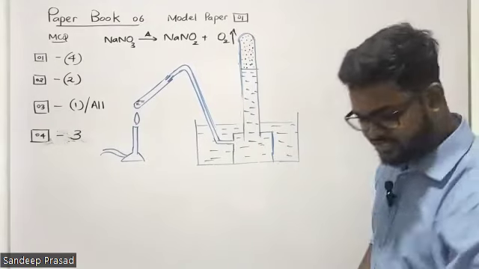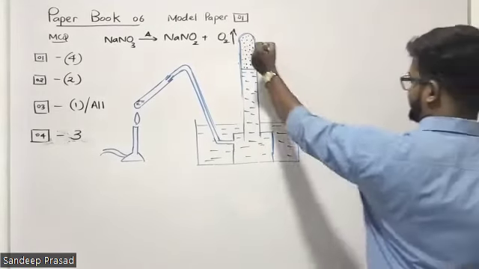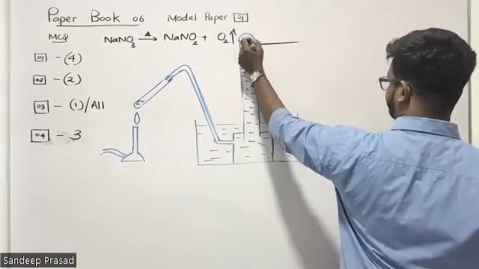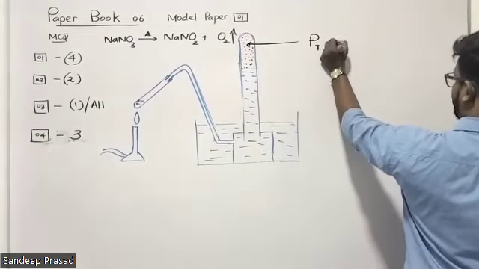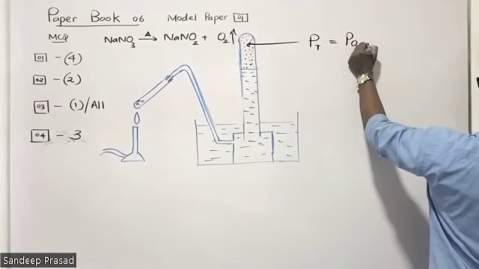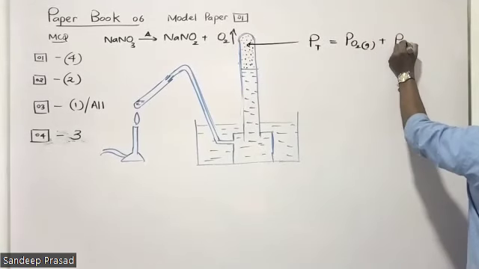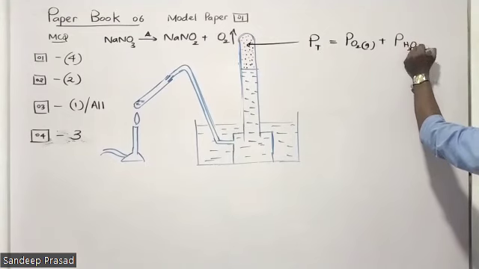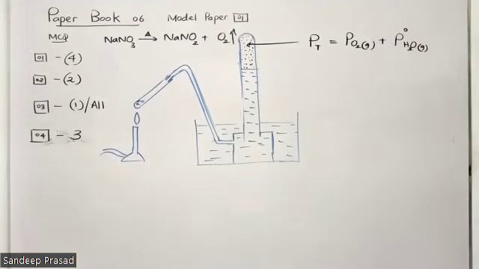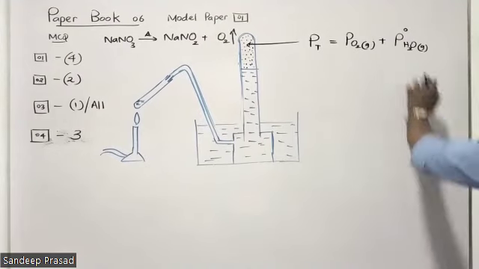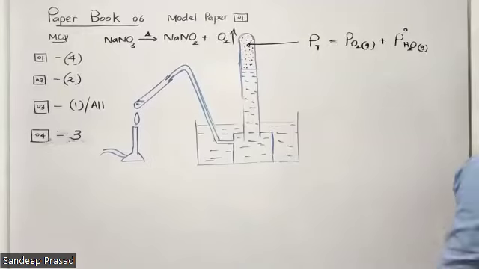So if I consider the total pressure inside this volume, total pressure P is equal to the pressure created by oxygen gas plus the pressure created by water vapor. Remember, this is saturated, the maximum pressure created by water. You will learn this in the heat lesson in physics, right?